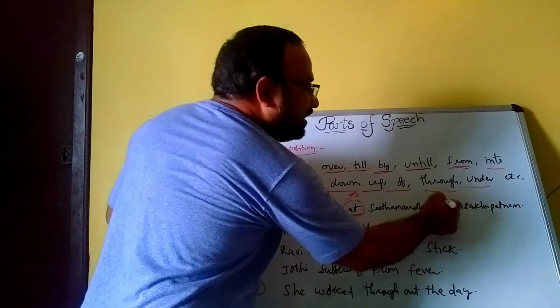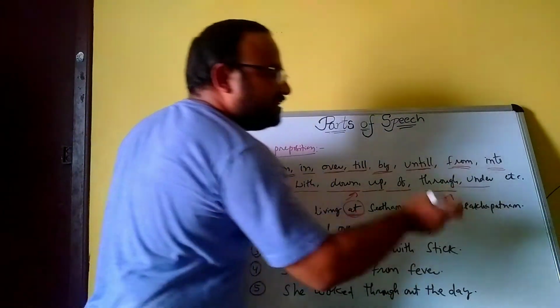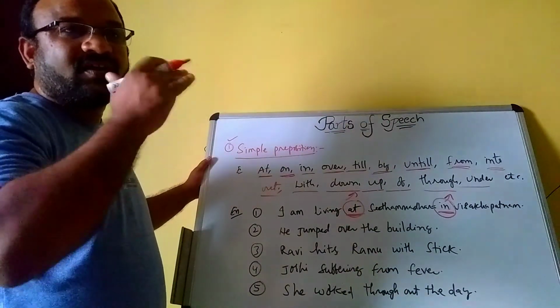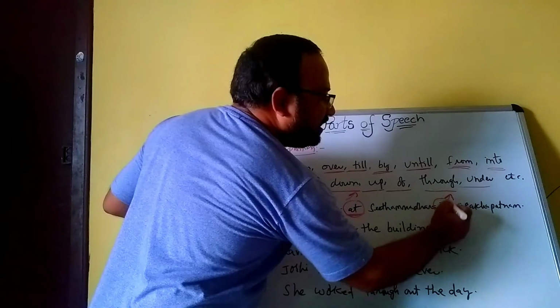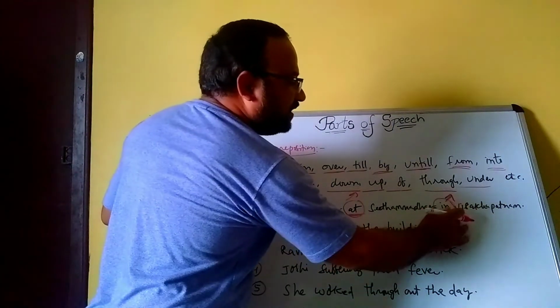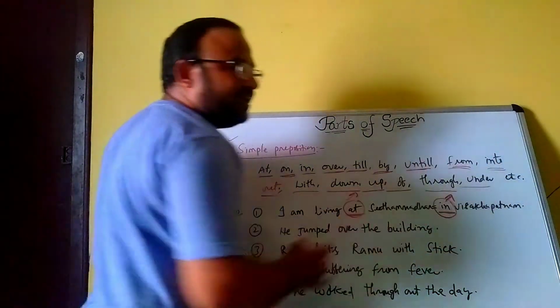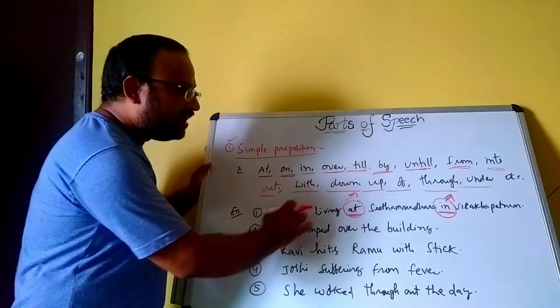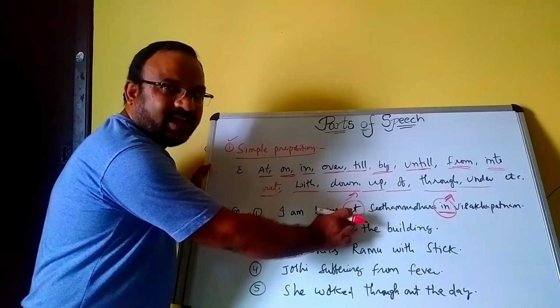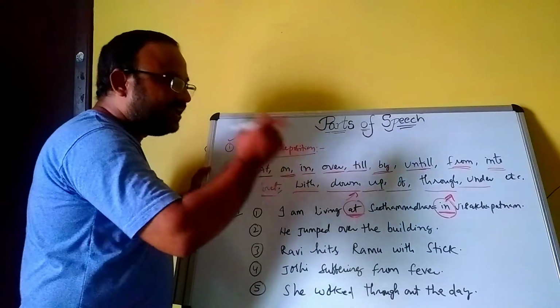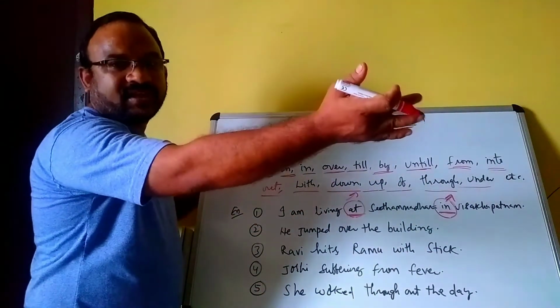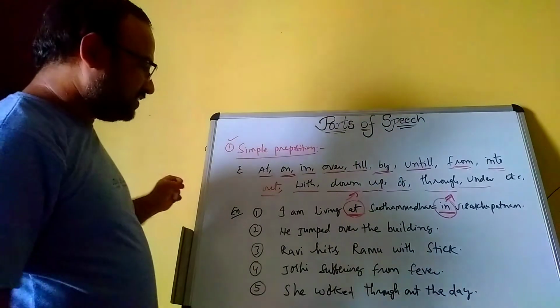Here, for the city name, where you are living, that means the city, it refers to "in". It refers to "in" for city names. So: I am living at Seetamadara in Vishakhapatnam. Or: I am living in Vishakhapatnam at Seetamadara. You can write as you wish.